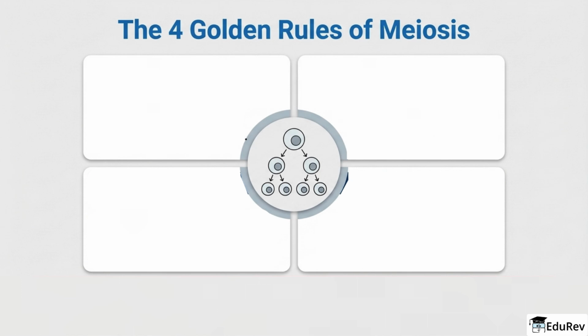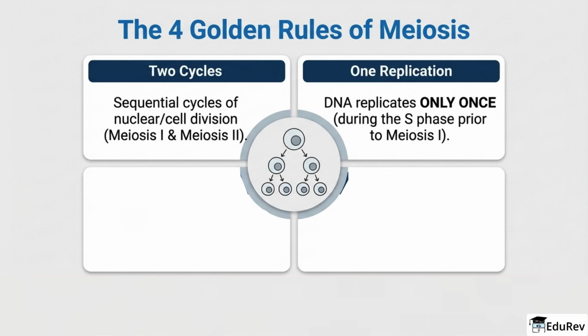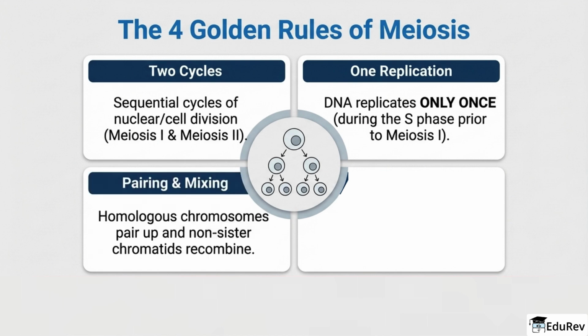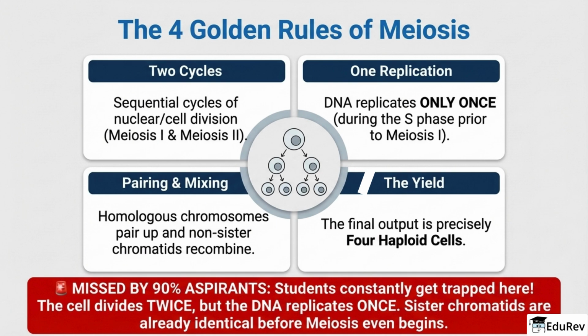Meiosis follows 4 golden rules. First, there are 2 cycles, Meiosis I and Meiosis II. Second, DNA replicates only once before Meiosis I begins. Third, homologous chromosomes pair and non-sister chromatids exchange material. Fourth, the final output is 4 haploid cells. The big trap is right there too. The cell divides twice, but DNA replicates only once.